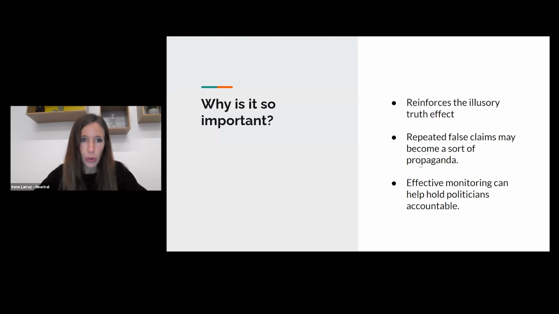This has other consequences or effects. For example, repeating a lie makes people think it is true, reinforcing the illusory truth effect. Second, measuring repeated false claims is a way for us to identify intentionality in political discourse. And also, effective monitoring can help hold politicians accountable, since the evidence tells us that it's more effective when the person who made the false claims corrects himself.